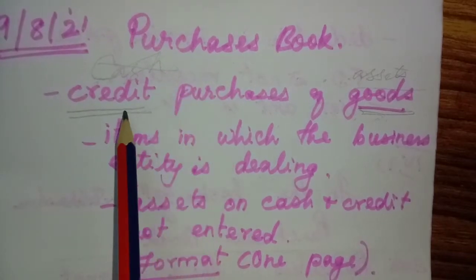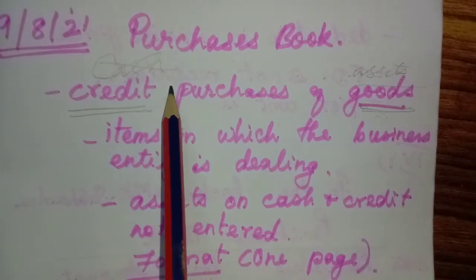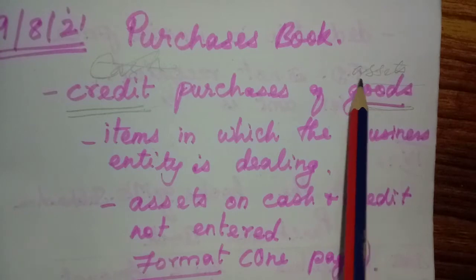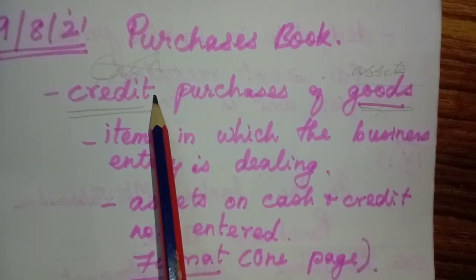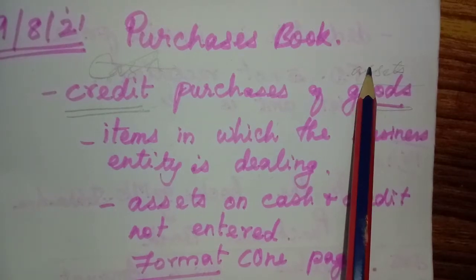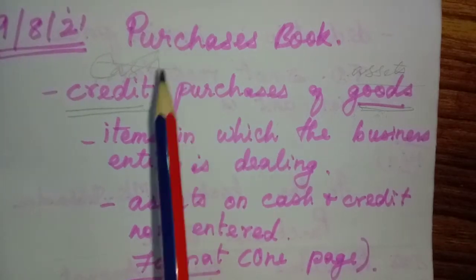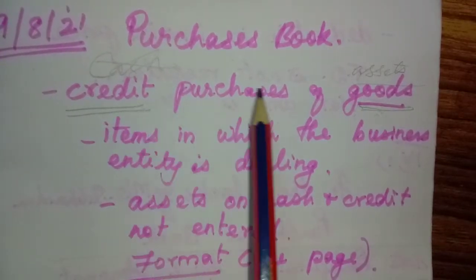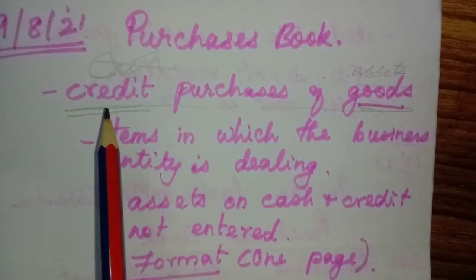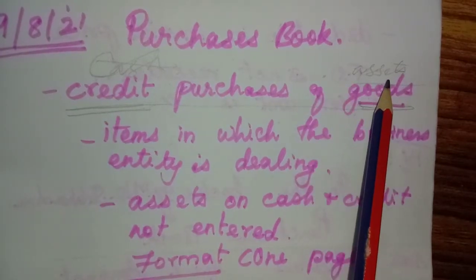Now you tell me, cash purchases of goods, where should we enter? In the cash book. Cash purchases of assets also we will write in the cash book, isn't it? Then credit purchase of assets, where do we enter? In the journal proper. So you should know, in the purchases book we should enter only the credit purchases of goods. Only this sentence you should know very well. Here no cash purchases, no purchase of assets.